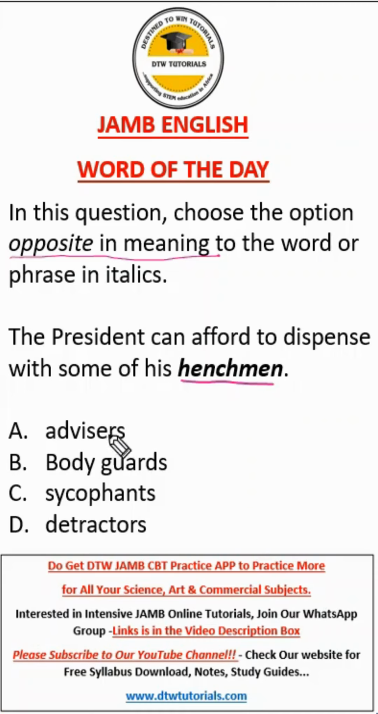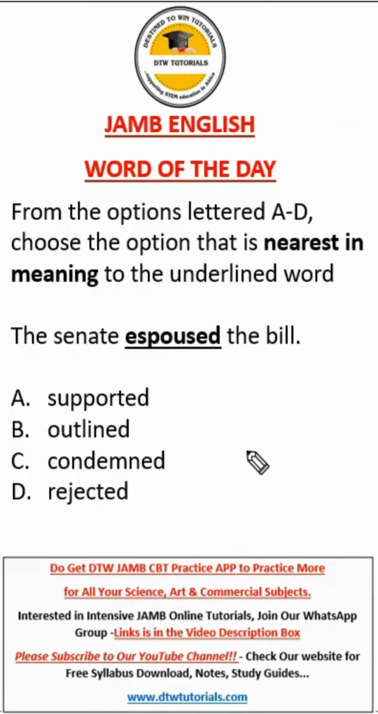Now let's go to the options. A says advisors. Advisors can be henchmen. B says bodyguards. They can also be henchmen, which is the same meaning, but we are looking for the opposite. C says sycophants. Sycophants are neither supporters nor opponents. They are just there for advantage, to gain something from someone. Now the detractors, these are the people who are attackers. So the answer here, opposite in meaning to henchmen. The word of the day is espoused.